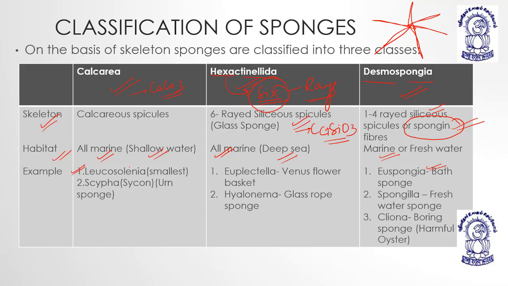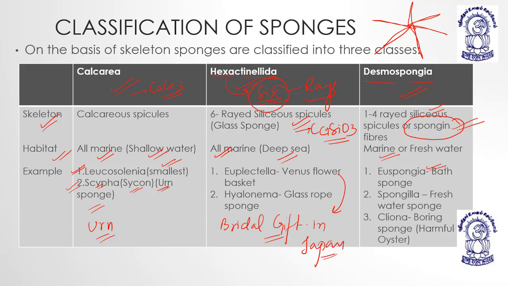Then examples. Calcarea: Leucosolenia, the smallest sponge. Scypha, known as Sycon or urn sponge. Hexactinellida: Euplectella, the Venus flower basket, which is offered as a bridal gift in Japan.